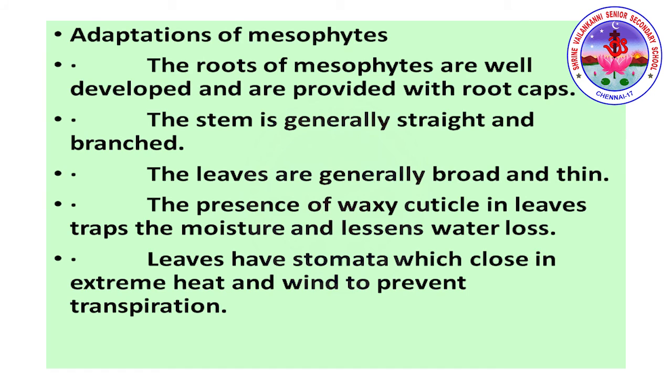Adaptation of mesophytes. The roots of mesophytes are well developed and are provided with root caps. The stem is generally straight and branched. The leaves are generally broad and thin. The presence of waxy cuticle in leaf traps the moisture and lessens water loss. Leaves have stomata which close in extreme heat and wind to prevent transpiration.